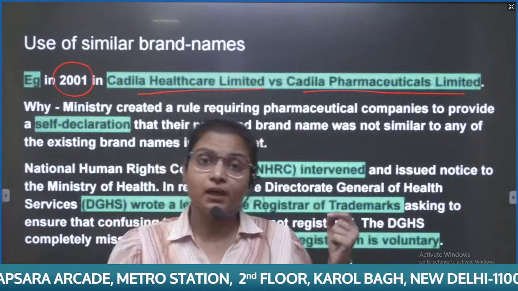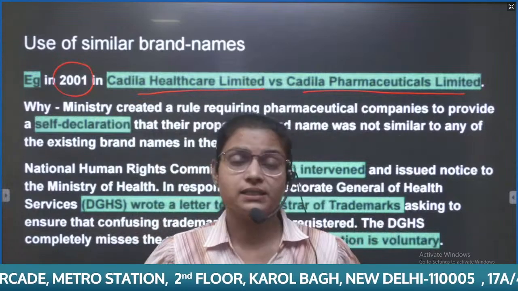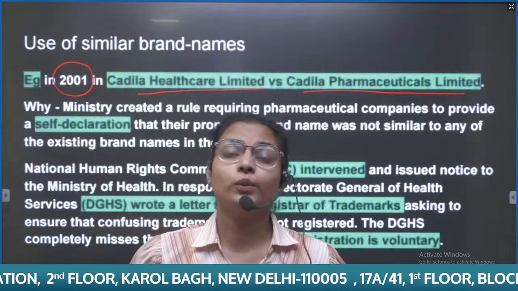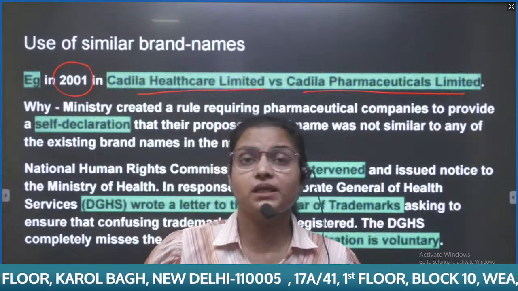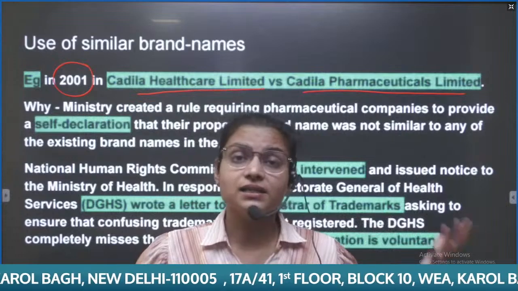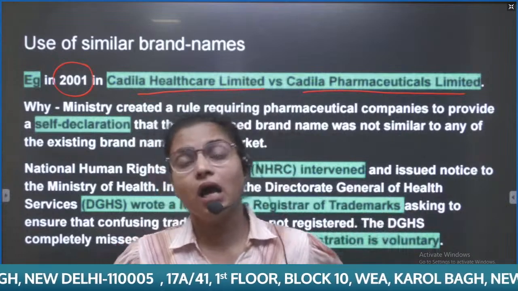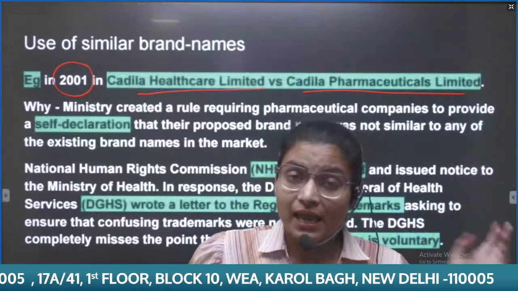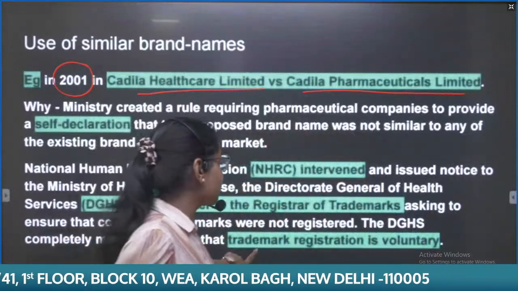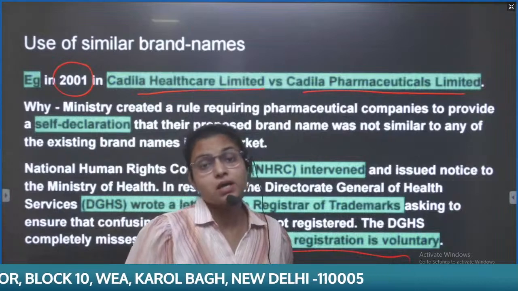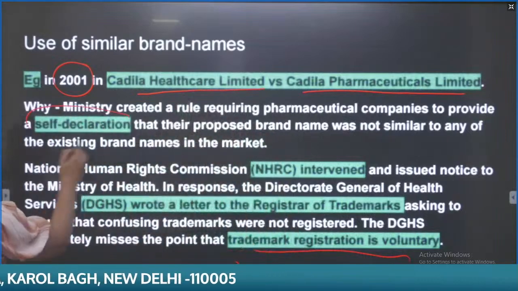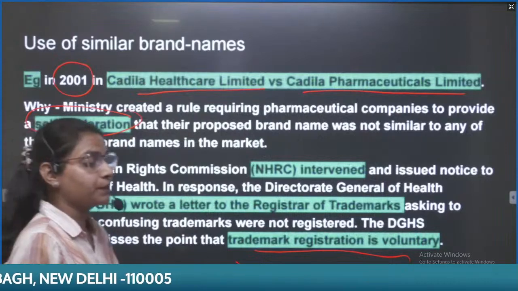So in the IPR, that is intellectual property rights, it means awarding any innovation or idea with a patent, trademark, or copyright. These are all IPRs. And this is the issue relating to trademarks. In India, there is no compulsory registration of trademarks. There is basically only a self-declaration by the pharmaceutical companies.